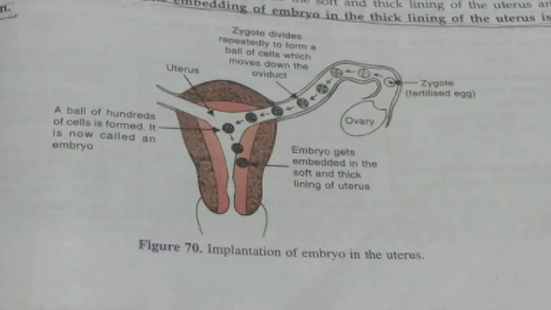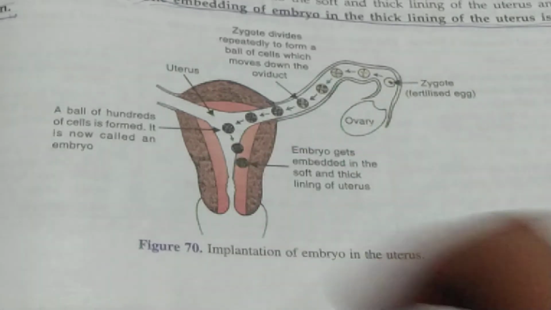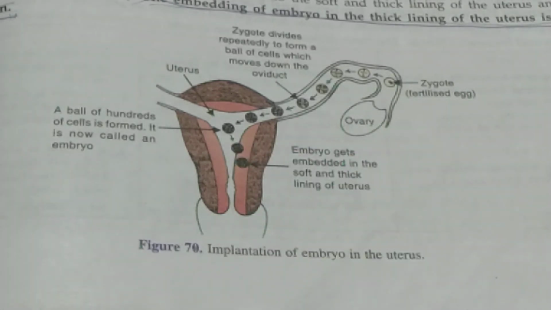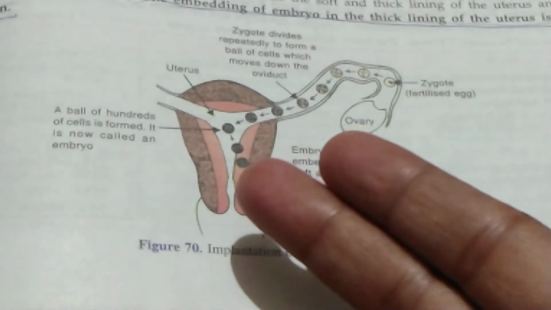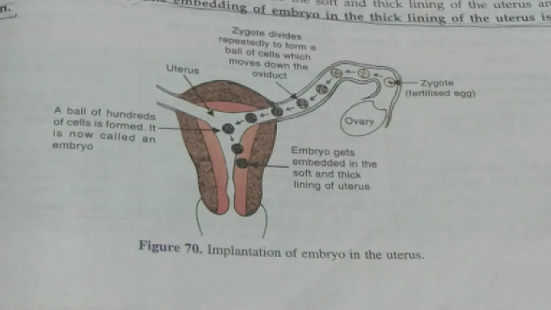After fertilization, when the zygote gets embedded in the lining of the uterus, as you can see here, this particular process by which the zygote gets embedded in the lining of the uterus is called implantation.